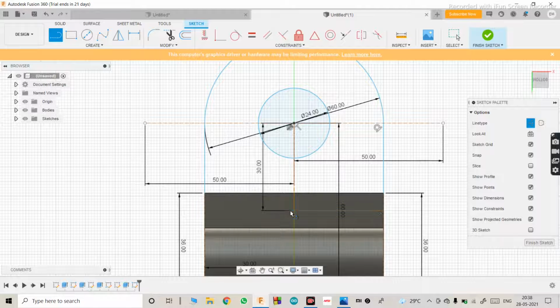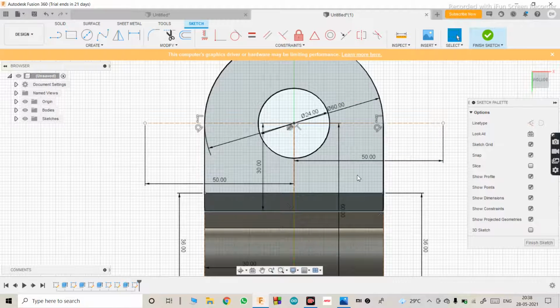connect it to the edges, these two. Again use line to connect. This time turn off the construction. Use line, connect to the circle. Do the same for the other side. Okay, and connect this also. It will turn into blue color.